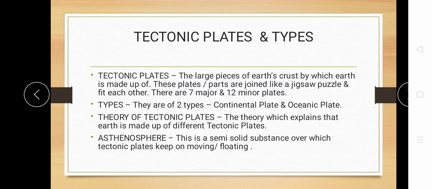Now, theory of tectonic plates. This is a theory according to which our earth is made up of different tectonic plates. It means when the scientists found this out, that theory is called the theory of tectonic plates. Now, asthenosphere. Asthenosphere is the semi-solid layer over which our tectonic plates keep on moving from one place to another.